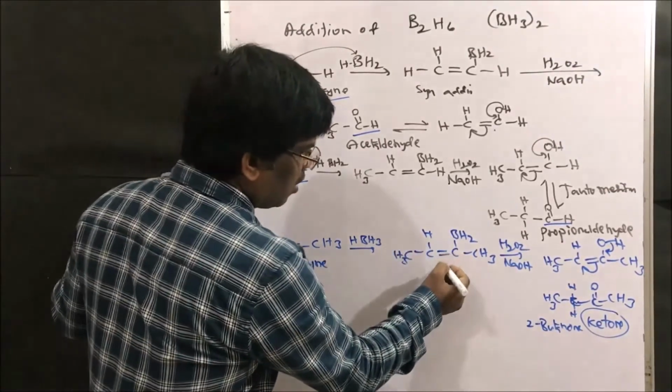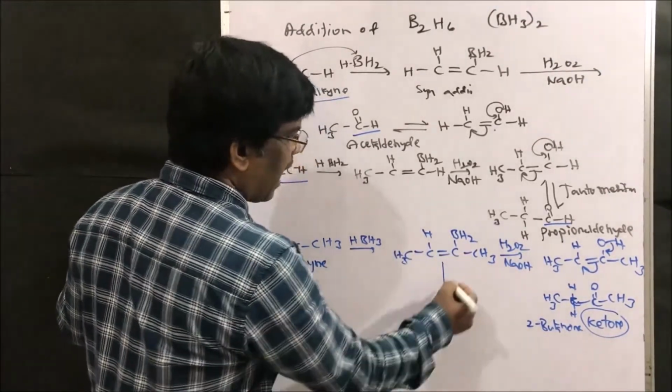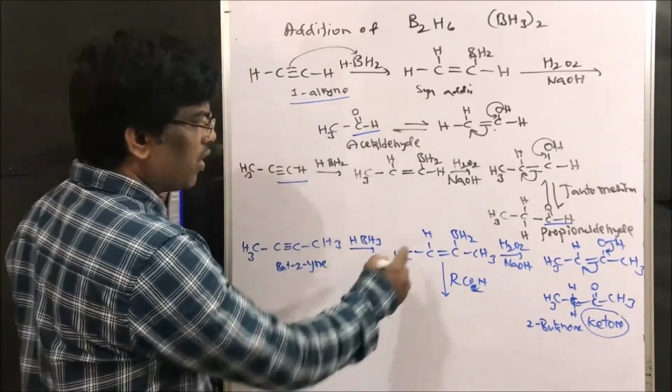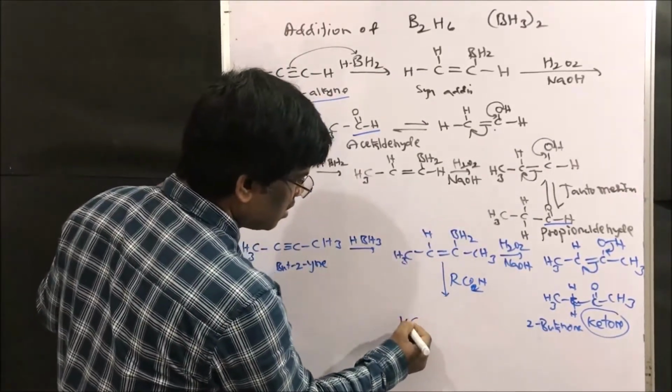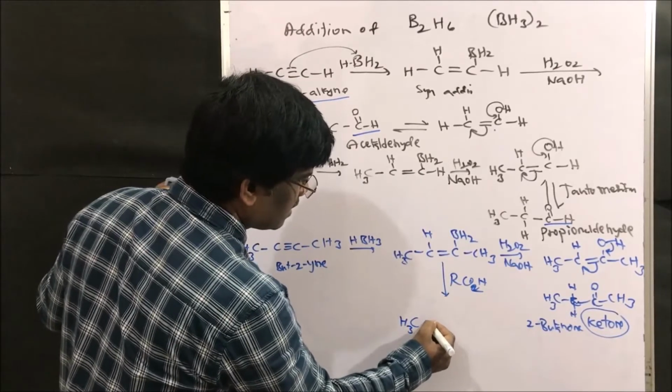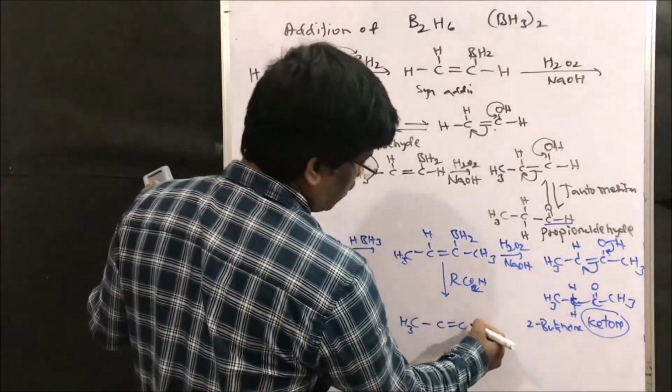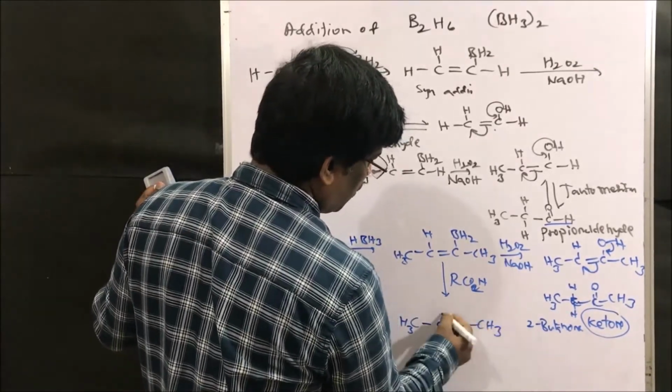However, to this compound, if I add RCO2H, that is acid, it is going to reduce and give cis compound of C double bond C. Yes, it is going to give cis 2-butene.